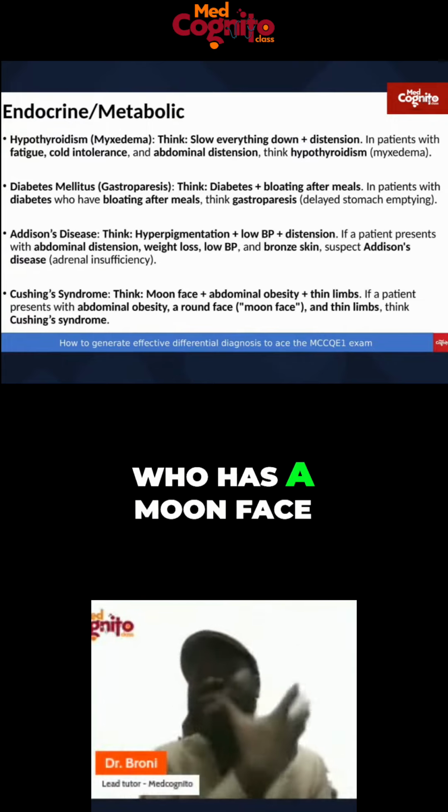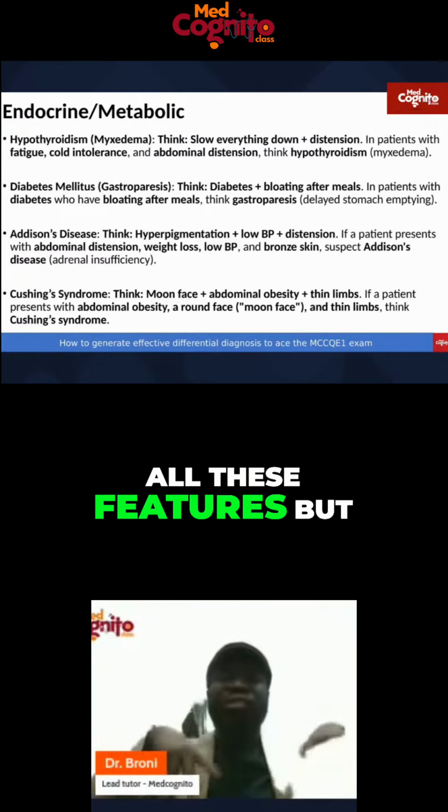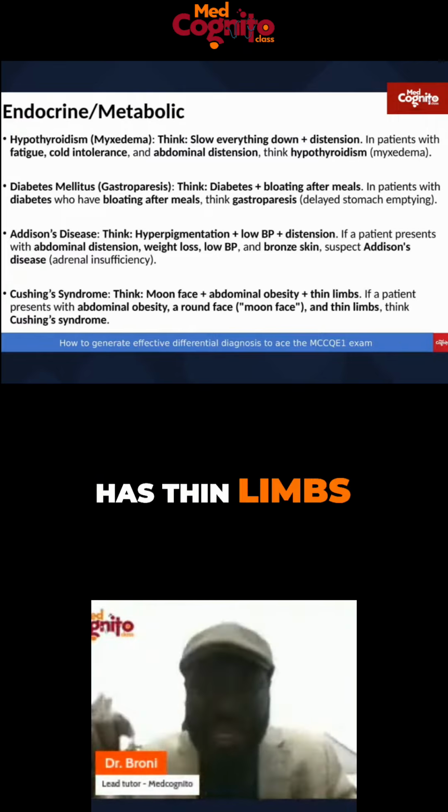And then Cushing's syndrome. Think about that patient who has a moon face, abdominal distension. That patient who has all these features but has thin limbs. The limbs are thin.